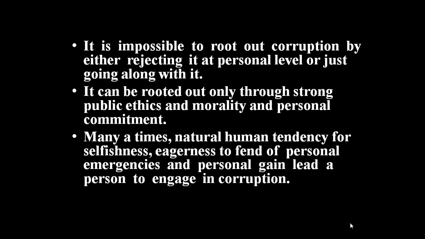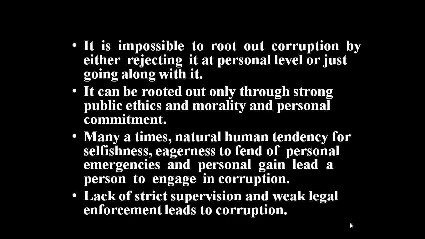It can be rooted out only through strong public ethics and morality and personal commitment. Many a time, the natural human tendency for selfishness and eagerness to gain leads a person to engage in corruption. Lack of strict supervision and weak legal enforcement leads to corruption.